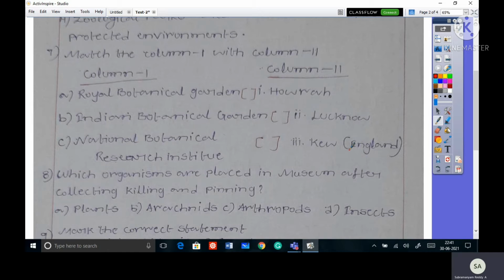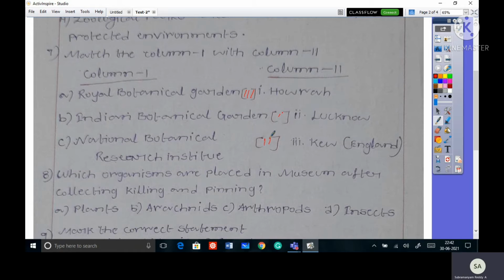See here, Royal Botanical Garden is a famous botanical garden. Where is it located? It is located in England at Kew. So that's why correct answer is third one. For B, Indian Botanical Garden is located in Howrah, first one. Next, National Botanical Research Institute is located in Lucknow.